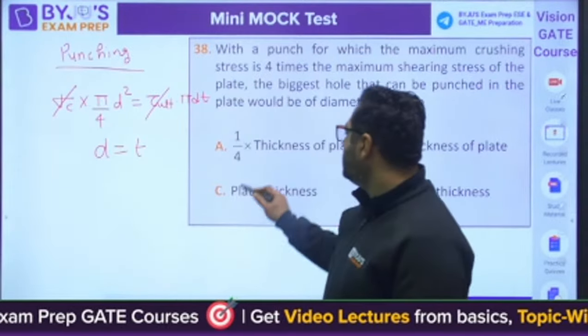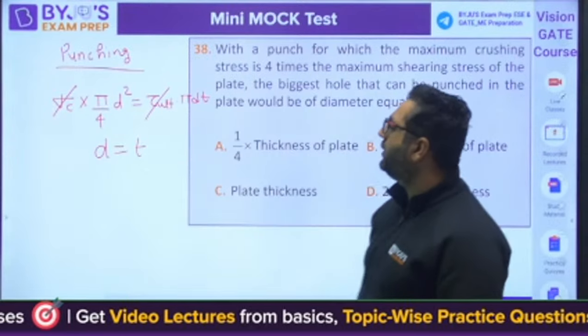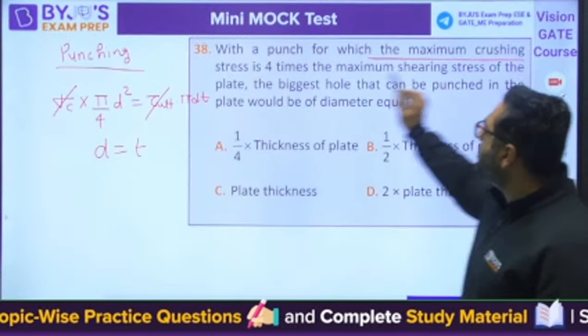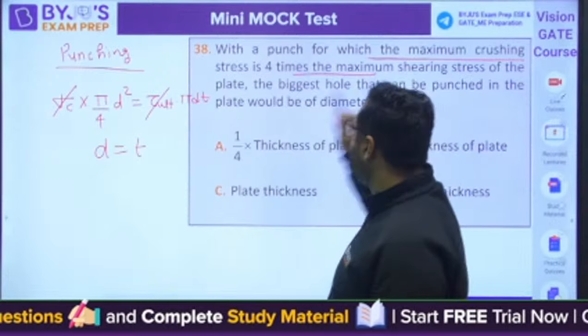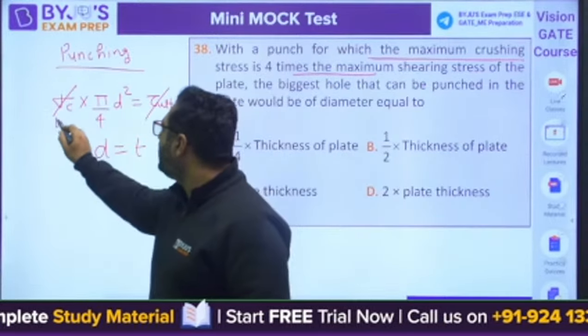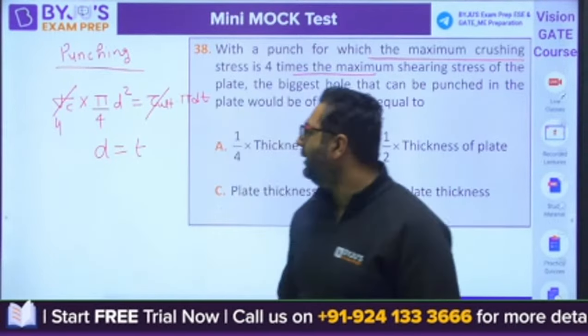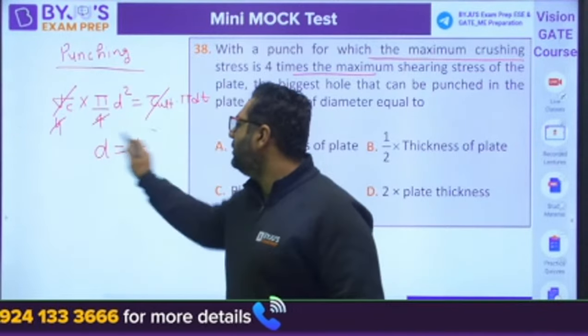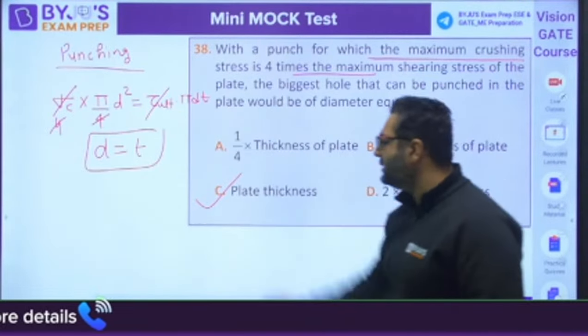Equals to thickness or 1/4 of the thickness. What you will get? They are saying maximum crushing stress is 4 times the maximum shear stress. This is 4 times the tau ultimate. So if this is 4, 4 and 4 will get cancelled out. Diameter will be coming equals to thickness. C will be the right answer.